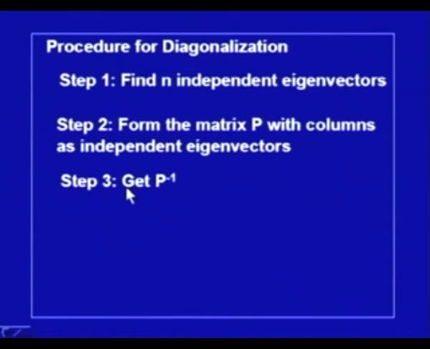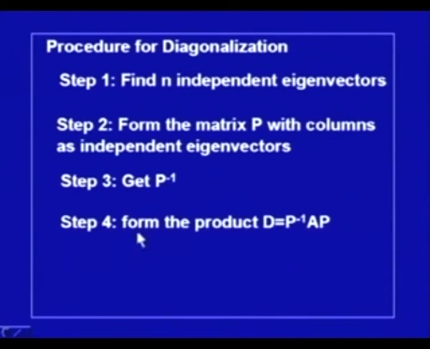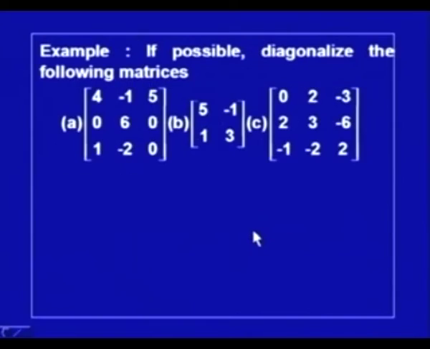Then the third step is to calculate P inverse, and the fourth step is to form the product P inverse AP, and this will be the diagonal matrix D. So, we apply this procedure to diagonalize square matrices.